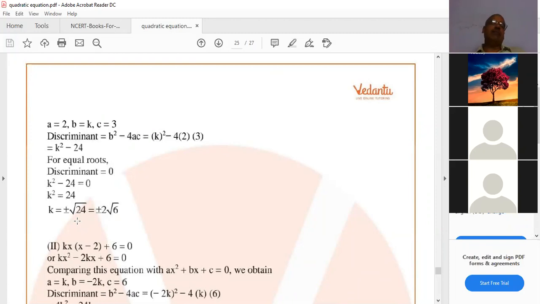Okay. Understand, Amma? K equal to plus or minus root 24, that means plus or minus 2 root 6.